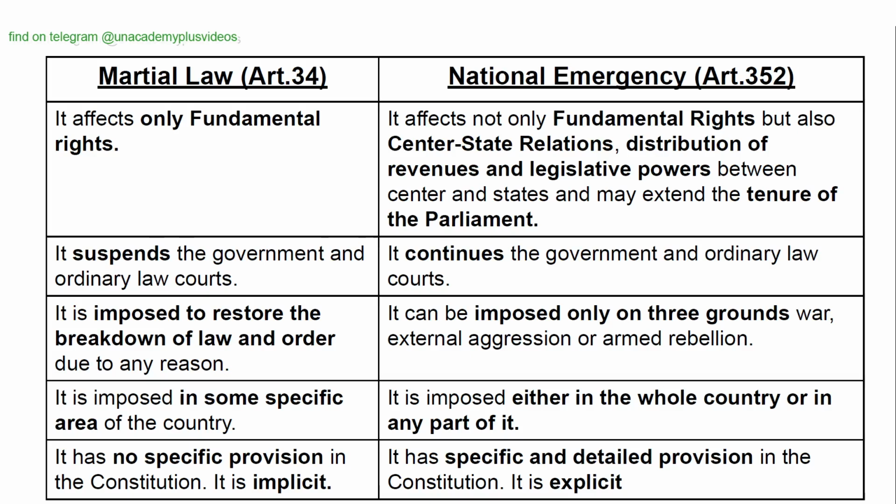Difference between martial law, Article 34, and national emergency, Article 352. Martial law affects only fundamental rights. But national emergency affects not only fundamental rights but also center-state relations, distribution of revenues, the legislative powers between center and states, and may extend the tenure of the Parliament. Martial law suspends the government and ordinary law courts. National emergency continues the government and ordinary law courts. Martial law is imposed to restore the breakdown of law and order due to any reason. National emergency can be imposed only on three grounds: war, external aggression, or armed rebellion.